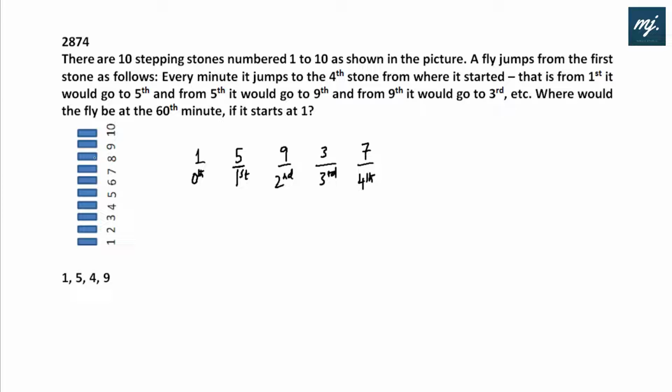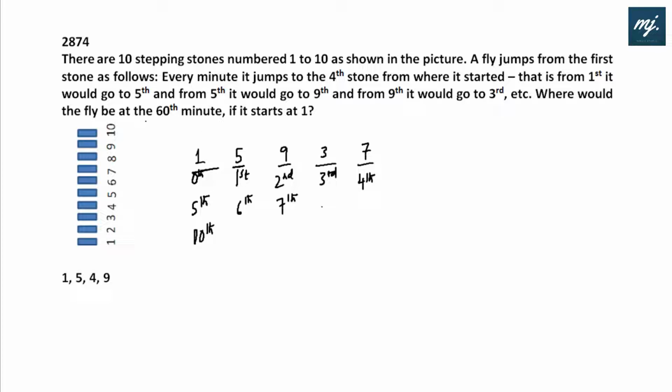Now from 7, 8, 9, 10, again back to 1. Again back to 1 at the end of the fifth minute. So that means at the end of the 6th minute, 7th minute, this is the order in which it will keep on moving. 8, 9, 10. At the end of the 10th minute, it will be again at the starting point.